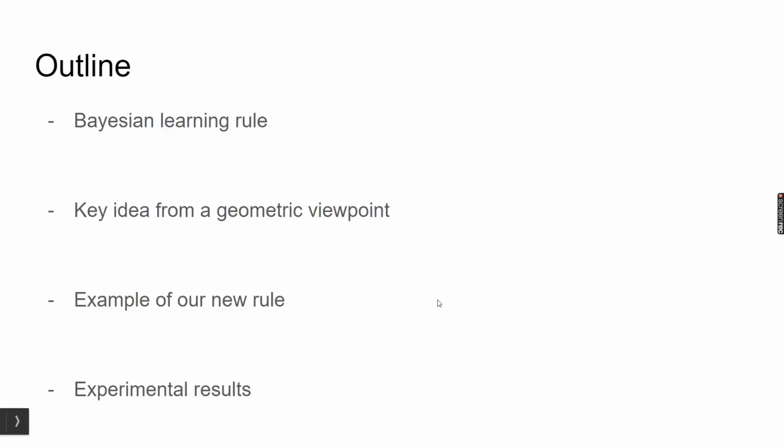Now I will give more details about this work. I will first describe the Bayesian learning rule, and then talk about the key idea of this work, and then give an example about a new rule, and conclude this talk with experimental results.